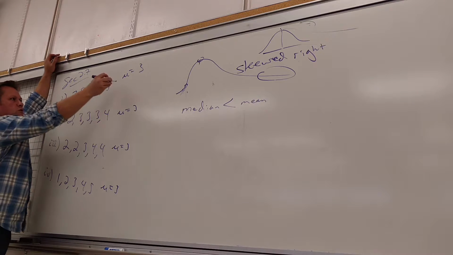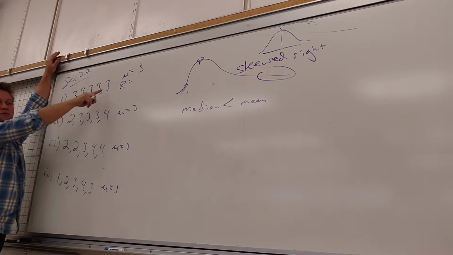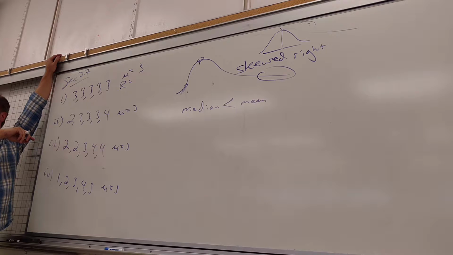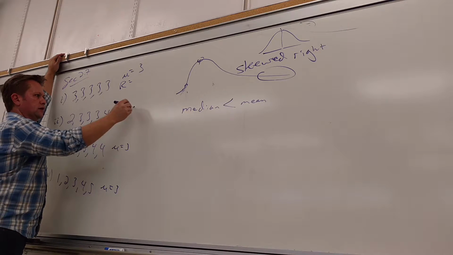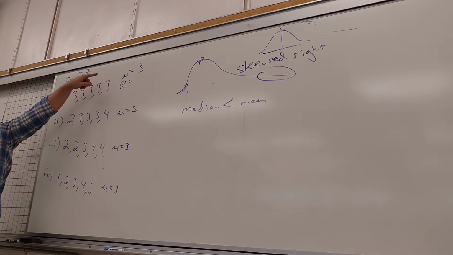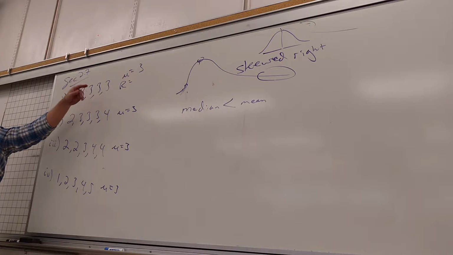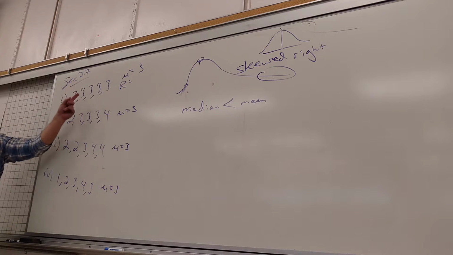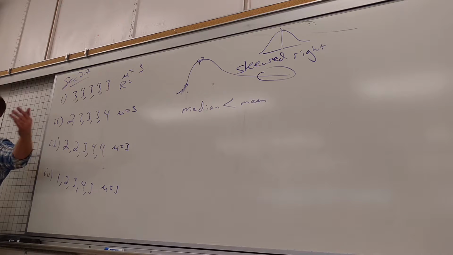What's the range? What's the range of these? Yeah, they're all 3. I just got tired of making the number 3. What's the range on this one? 0. High minus low. Highest number is 3, and the lowest number is 3, so the range is 0. It doesn't range anywhere. If you graphed it, would it be just on 3? How far does it range? Nowhere. So the range here is 0.